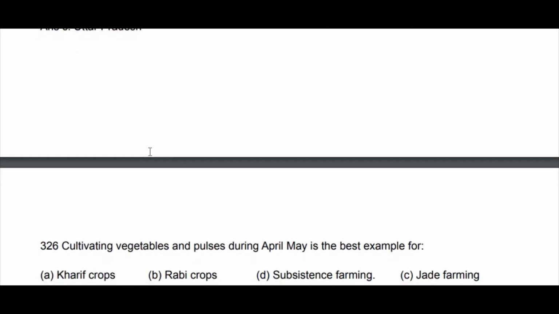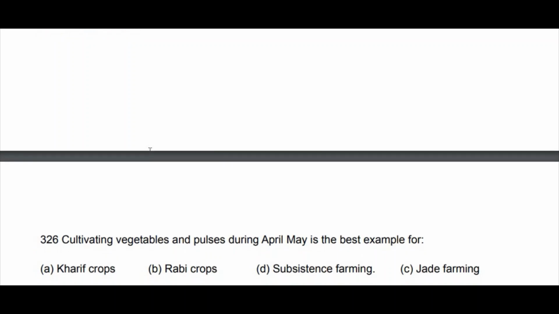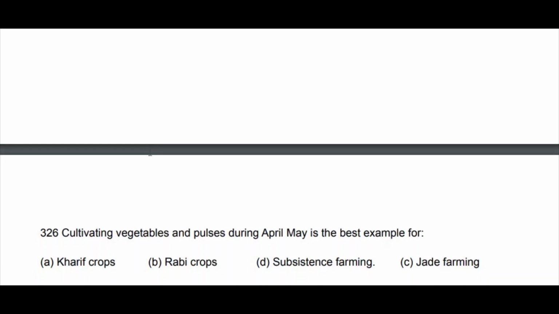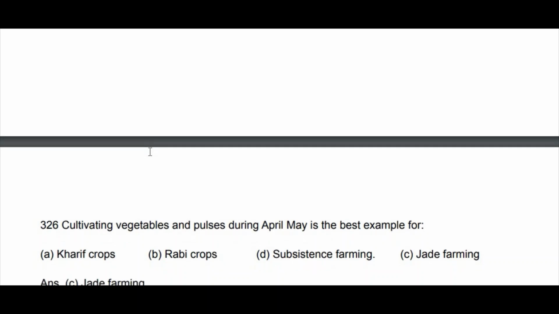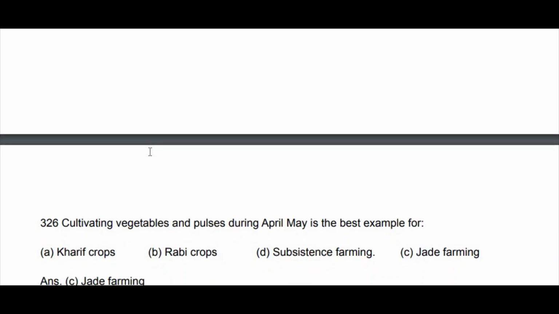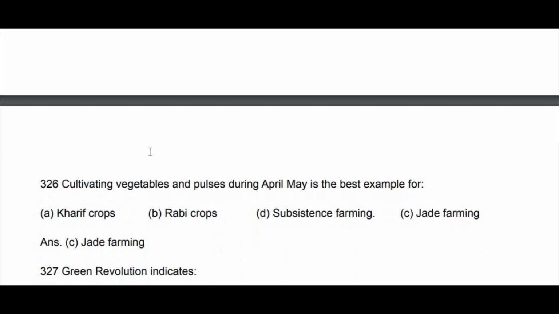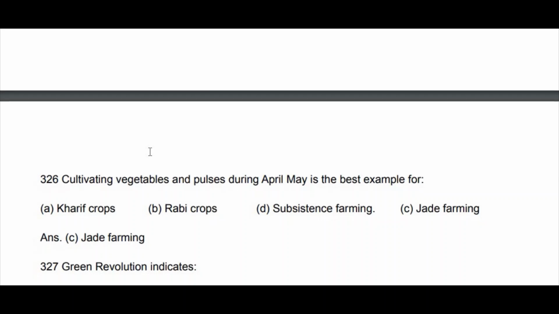Cultivating vegetables and pulses during April-May is the best example for Kharif crop, Rabi crop, subsistence farming, or Zaid farming. April-May is summer, so it is Zaid farming. Z-I-D or Z-A-I-D, both are correct.